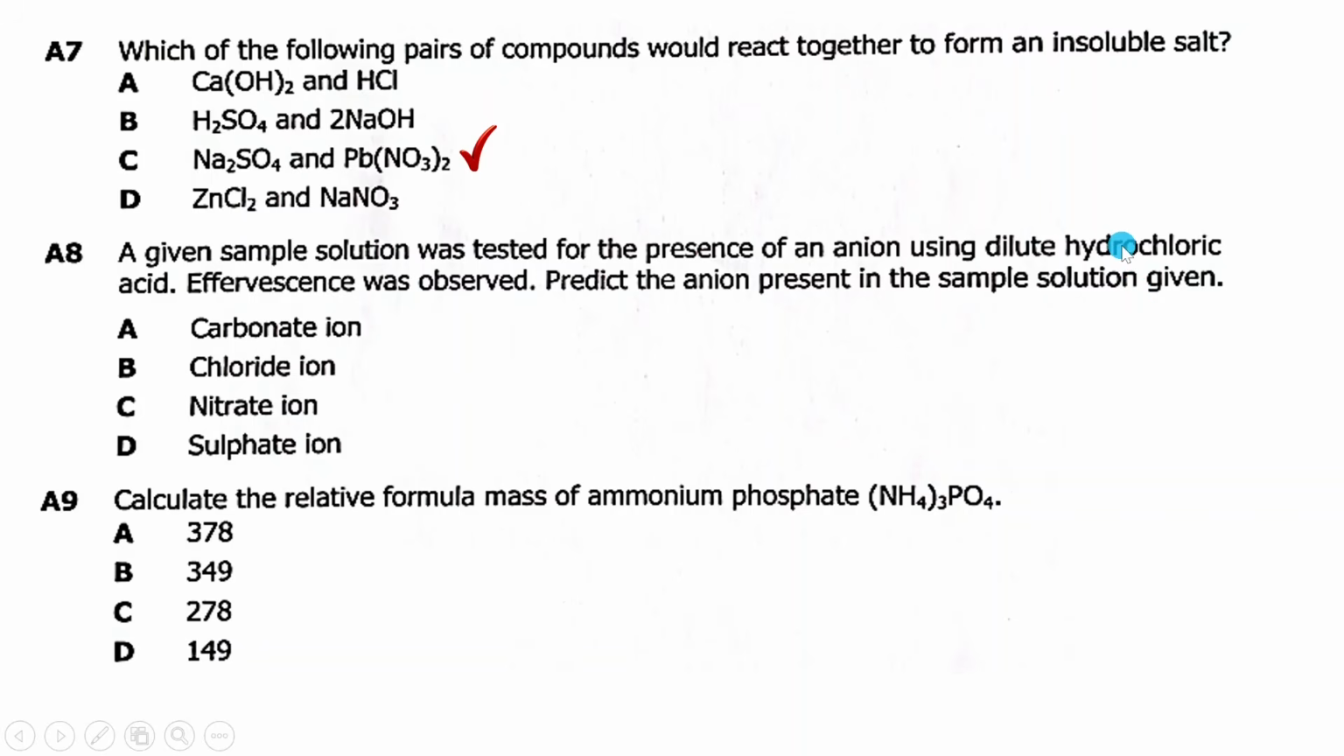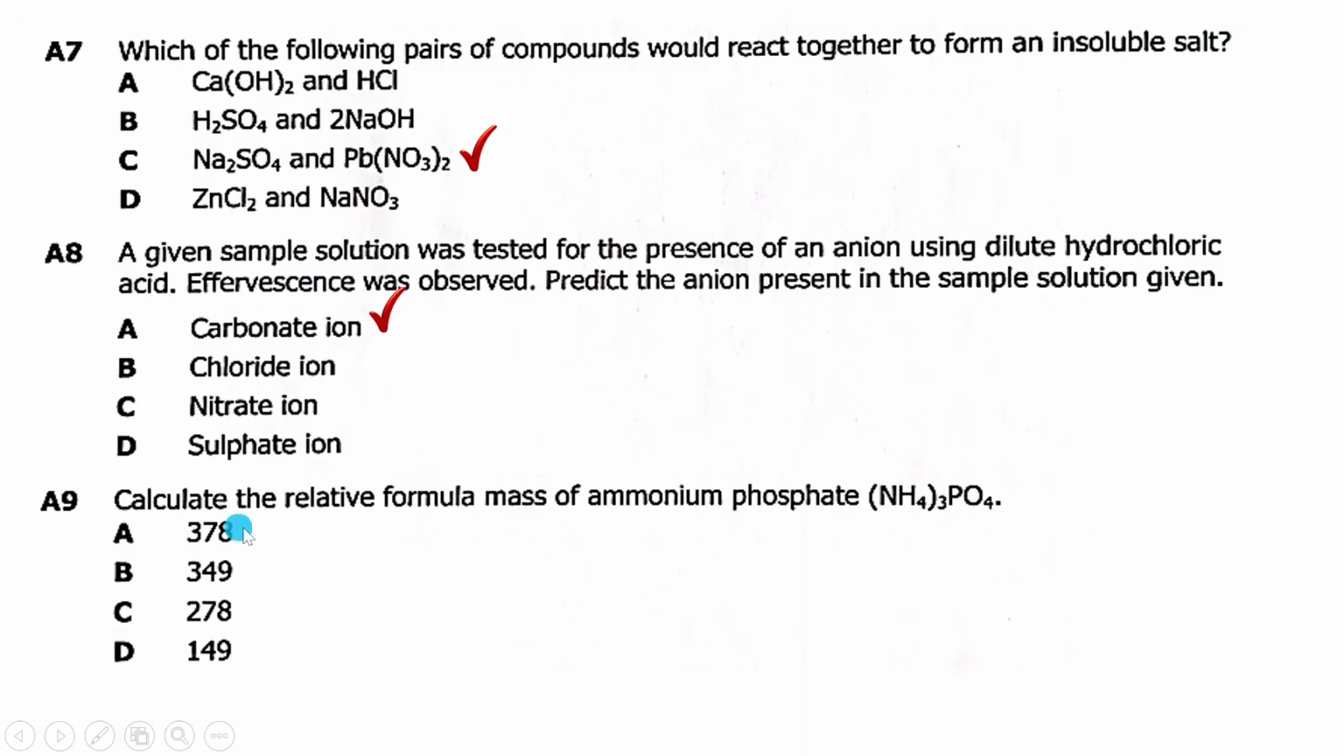So when hydrochloric acid is added to a sample, a given sample solution was tested for the presence of an anion using dilute hydrochloric acid, then they're saying if effervescence was observed, like bubbles. When they say predict the anion present in the sample solution given, when you get hydrochloric acid, you add it to a sample solution and you see bubbles, then what type of anions are there? It is actually carbonate ions. That gas which bubbles off, which produces effervescence, is actually carbon dioxide. So the answer is A.